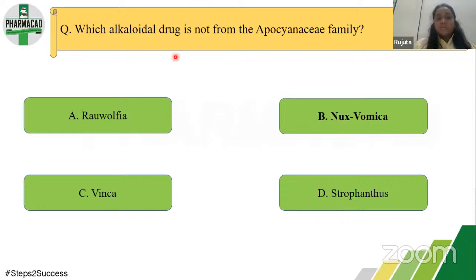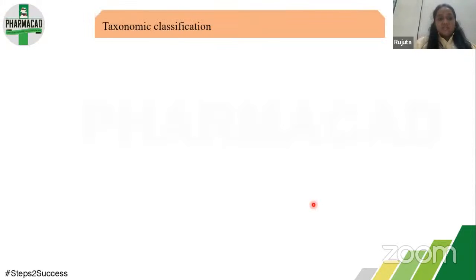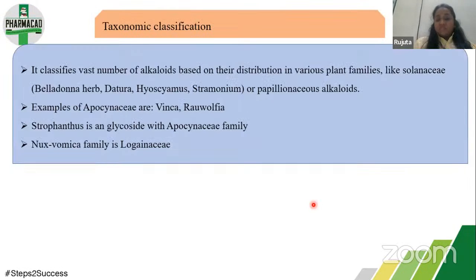Okay, now here the question was, which alkaloidal drug is not from the Apocynaceae? So strophanthus is from Apocynaceae, but it is a glycoside. If this type of question is there, then you should remember the taxonomic classification. That was one of the types of classification of alkaloids. It classifies a vast number of alkaloids based on their distribution in various plant families.